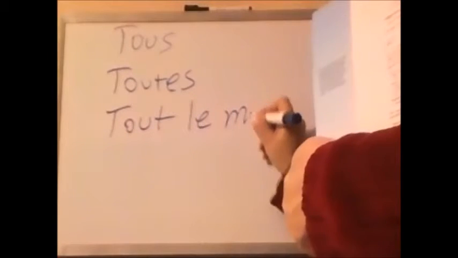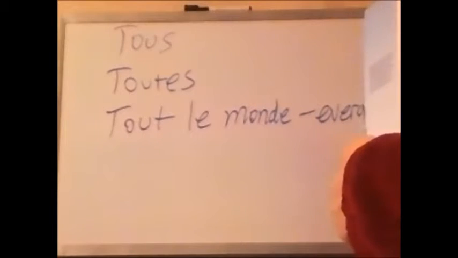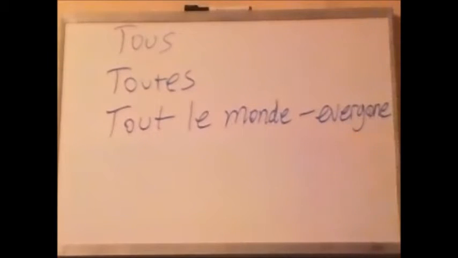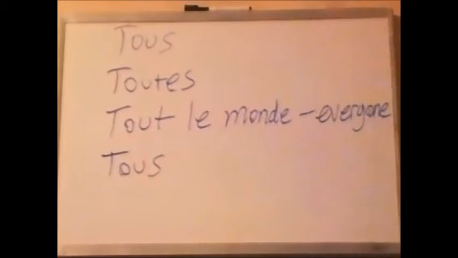Tout le monde, everyone. That's sort of a set expression. Everyone likes animals. Well, that's not really true, is it? But that's okay. That's the way it should be set up, grammatically anyway. Numéro 4. Blank, les professeurs inspirent leurs élèves. All professors inspire their students. So you want tout, plural, tous les professeurs.